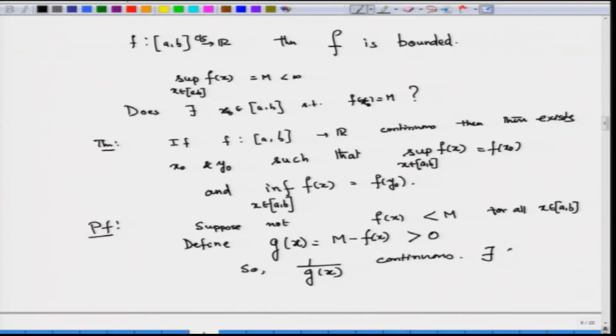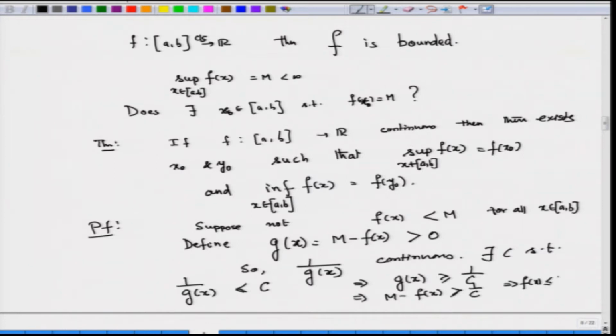So, there exists a C such that 1 by g(x) is less than or equal to C. This implies that g(x) is greater than or equal to 1 by C, that is, M minus f(x) is greater than or equal to 1 by C. That means f(x) is less than or equal to M minus 1 by C, and 1 by C is strictly positive.